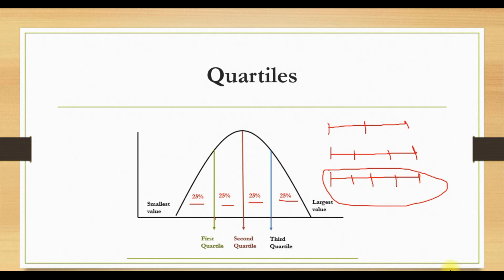That is why it is called a quarterly report. Just like we divided 12 months into 4 equal parts, we divide our data into 4 equal parts. So this is quartile.